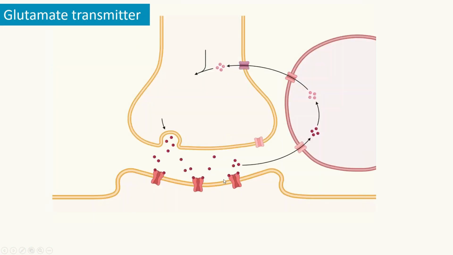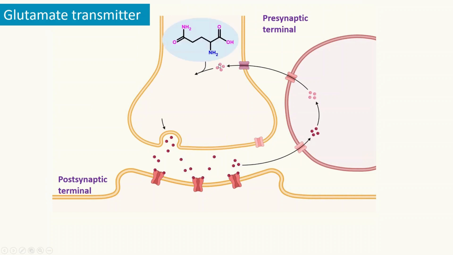Let's talk about glutamate. Glutamate is a very important neurotransmitter, which is very often expected in the exam. So how is glutamate biosynthesized? Obviously, as I said, the same process: first they are biosynthesized in the presynaptic terminal, and then they diffuse into the synapse and bind to the receptors. The second important process is that they terminate the signal by the reuptake process.